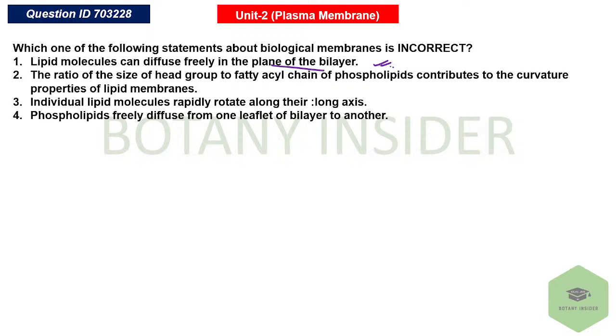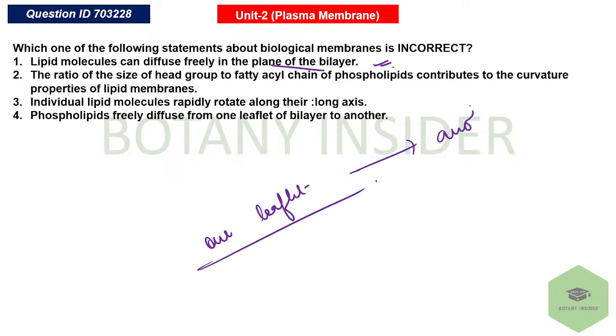Second one, the ratio of the size of the head group to the fatty acyl chain contributes to the curvature property. Then, individual lipid molecules rapidly rotate along their long axis, and phospholipids freely diffuse from one leaflet to the other one, right? So remember about this particular thing, everyone.